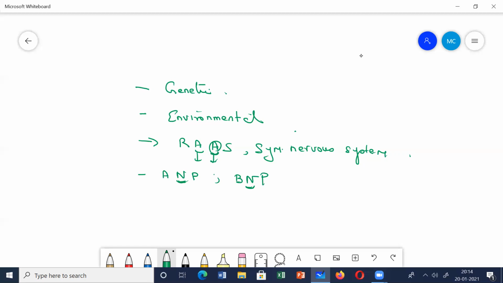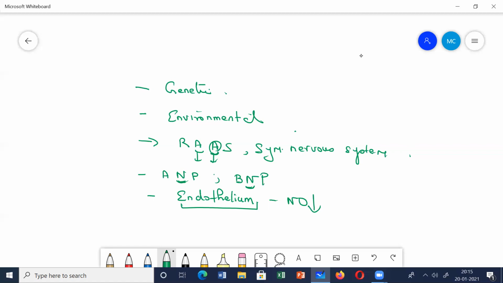Next, let us see some features of the endothelium. You all must know that the endothelial cells produce nitric oxide, and nitric oxide causes vasodilation. But due to any endothelial injury or inflammation, if there is reduced function of this nitric oxide, it decreases vasodilation and causes vasoconstriction.